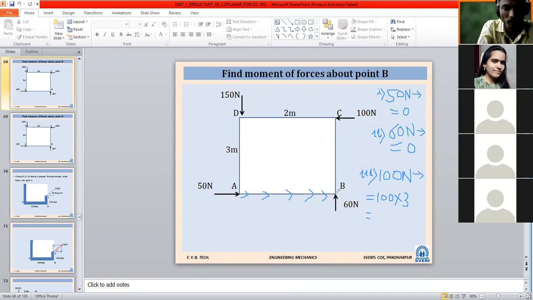If point B is fixed and this 100 Newton force is applied at point C, the object is going to rotate anti-clockwise. What sign convention have we seen? It will automatically come negative. So here I will write minus, and the product comes to 300.